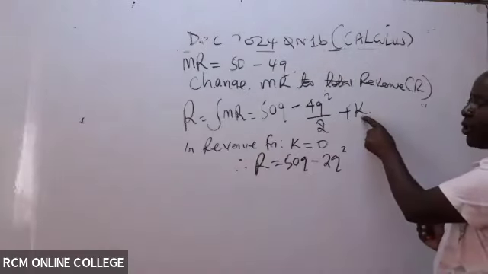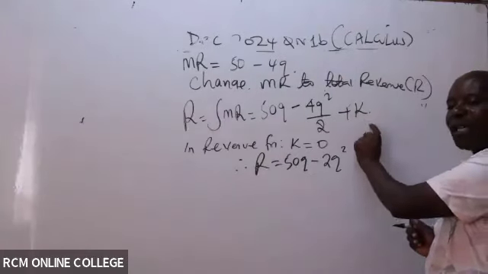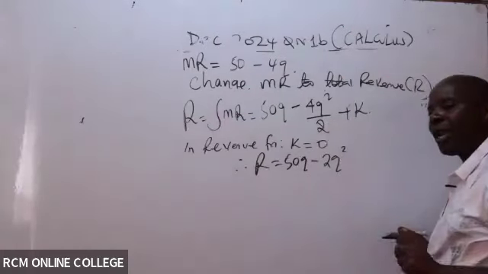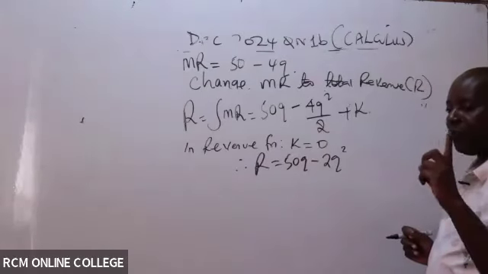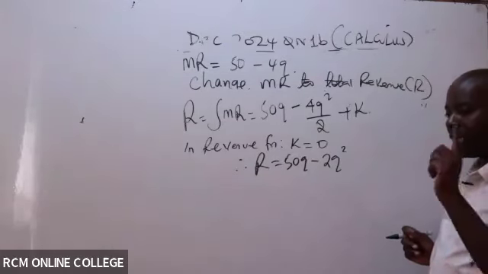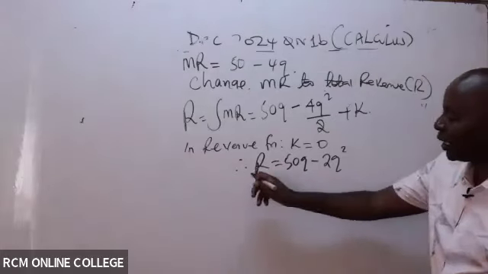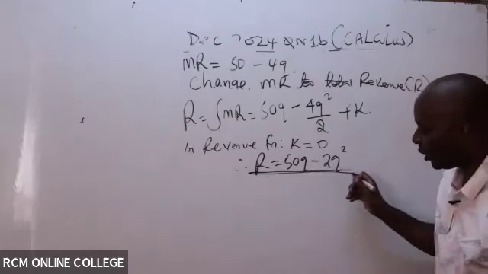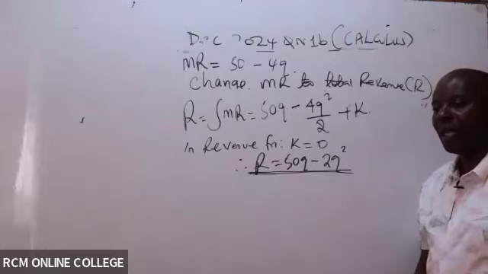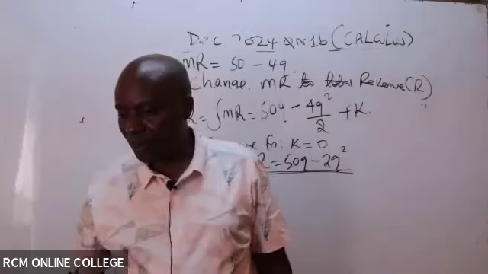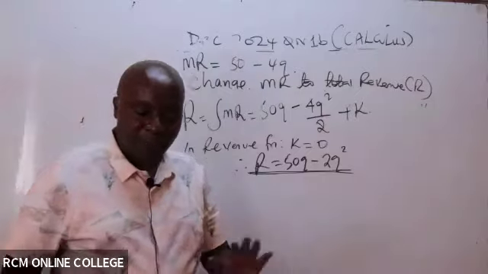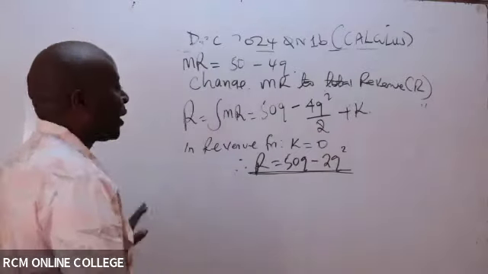Where does this k go to? K disappears because under the revenue function, k is always 0. So can you kindly double underline this revenue function and now confirm to me whether we are together there? Yeah, you simply say Y for yes. Thank you so much.